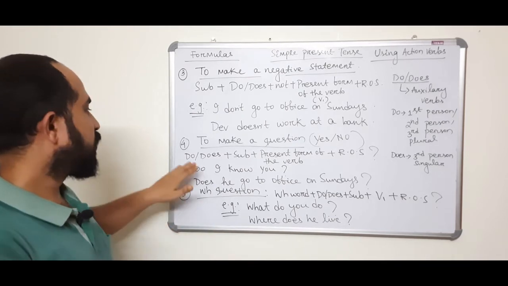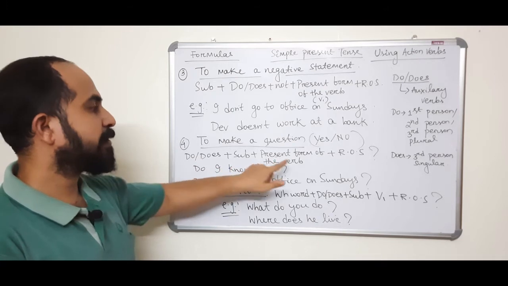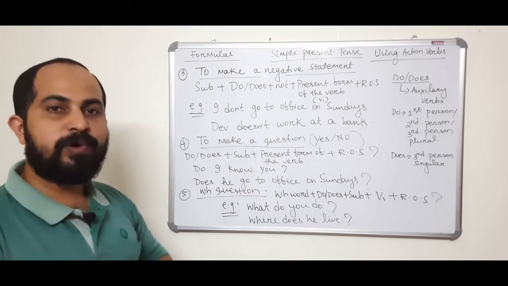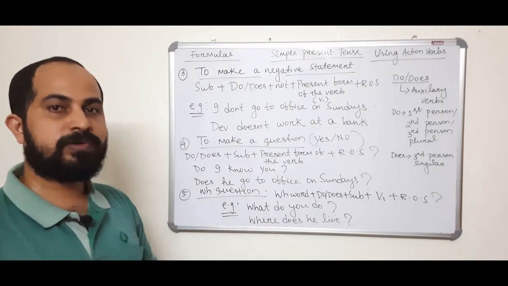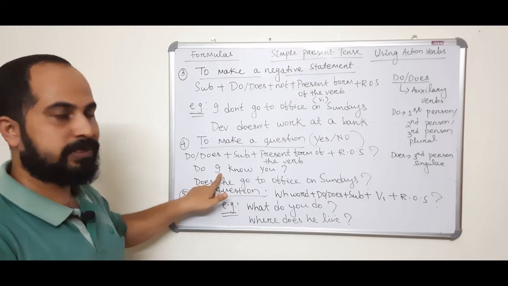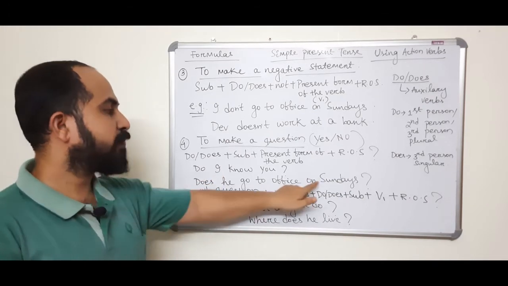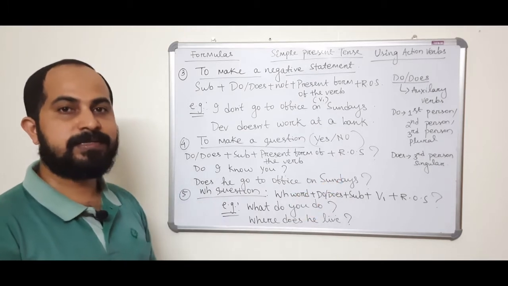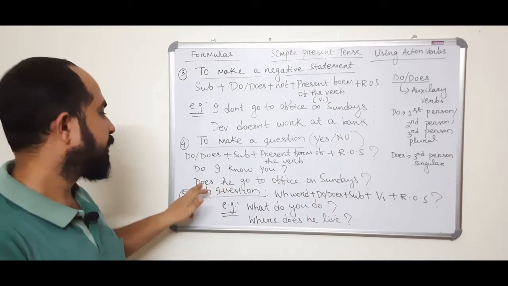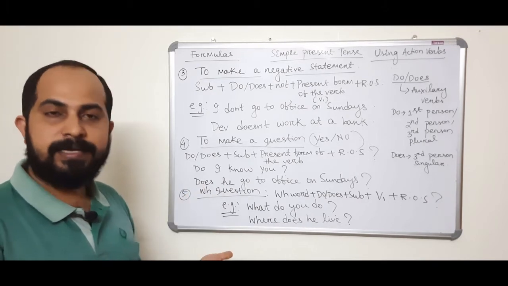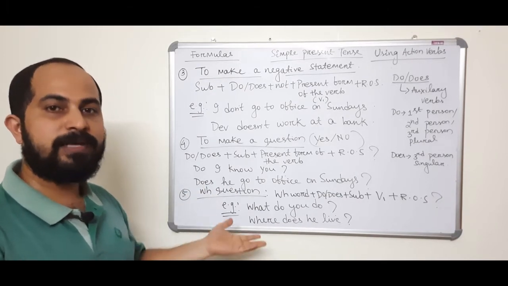So do or does plus subject plus present form of the verb plus rest of the sentence. Do I know you? So do I, because first person. Does he go to office on Sundays? So does he. Third person singular, so does. And the answer is yes or no. So anyway you can say.